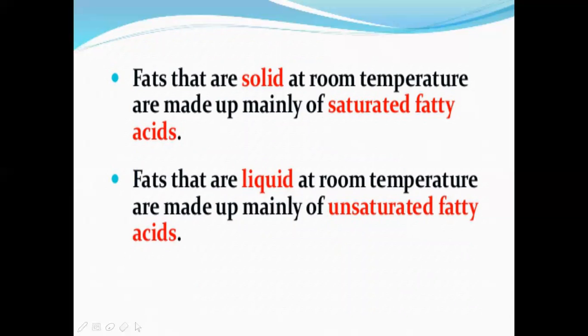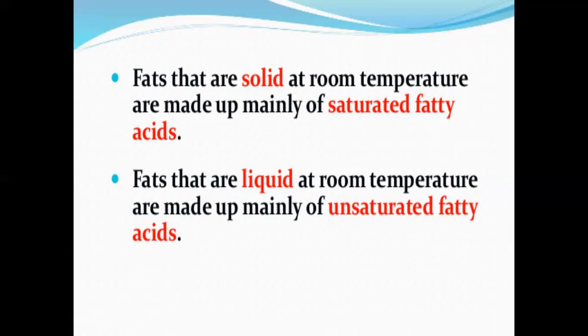In our home, we usually use oils and Dalda, some fat, ghee kind of thing. So some fats will be in solid form. Take Dalda, for example; it will be solid at room temperature. Some fats, like oils, will be in liquid form at room temperature.